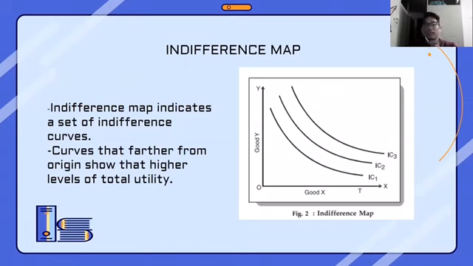And lastly is the indifference map. An indifference map indicates a set of indifference curves. So in this graph we have a lot of indifference curves. Curves that are further from the origin show higher levels of total utility. As we can see on the right side, IC3 shows a higher level of total utility than IC2 and IC1.